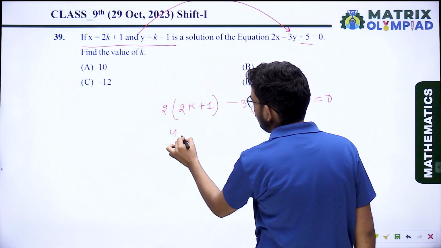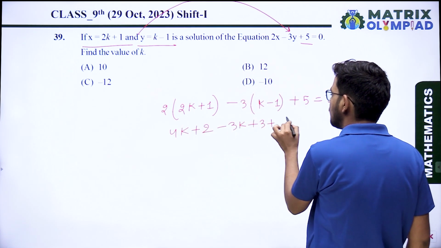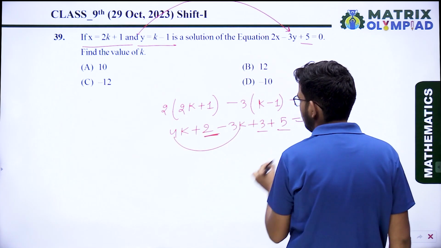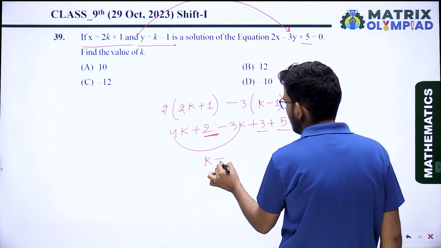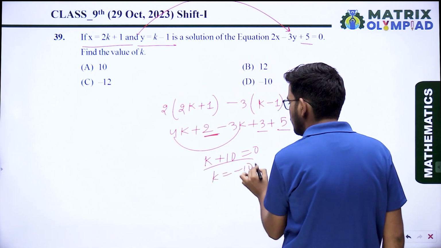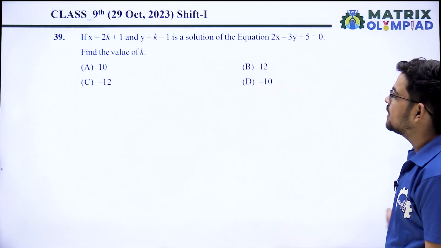When you solve, 4k plus 2 minus 3k plus 3 plus 5 equal to 0. 2 plus 3 is 5, plus 5 is 10. So k plus 10 equal to 0, so k equal to -10. What is the value of k? -10. Option D is the correct answer.